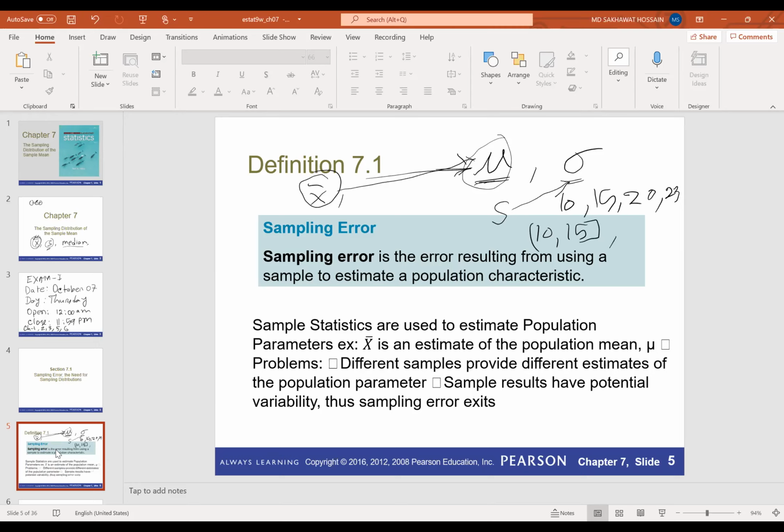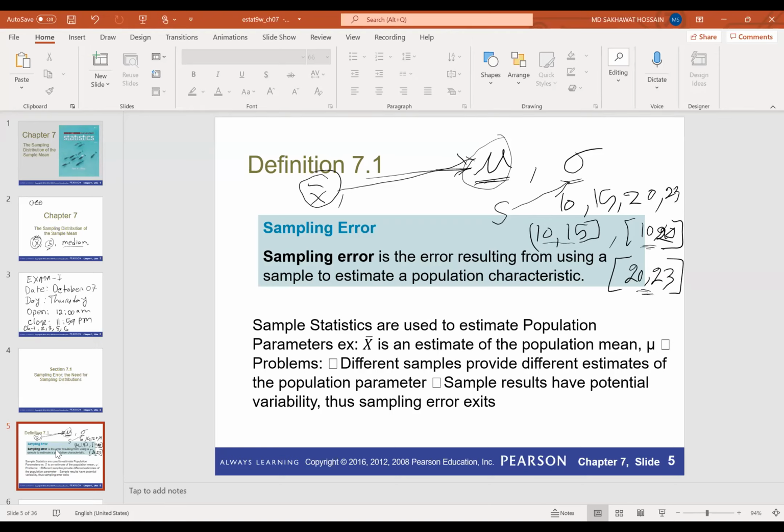We can also take 10 and 20. So this is another sample. And similarly, we can consider 20 and 23. This is another sample of size 2. The sample mean for the first one is 12.5, for the second one is 15, and for the third one is 21.5. Now you can see that for different samples, we have different sample means.